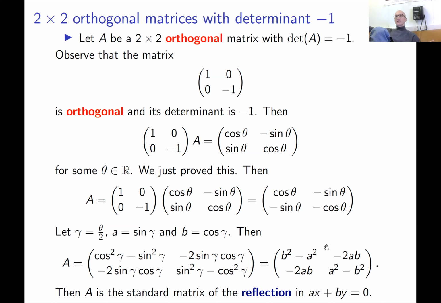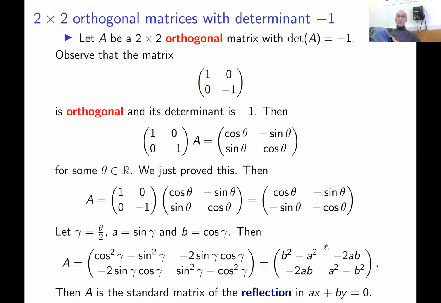And intuitively, it's also clear. If you have an orthogonal reflection in a line, of course it preserves distances. You just look at a mirror and you see that all distances are preserved. Since distances are preserved, the inner product is preserved, we already know this. And angles are also preserved, but the determinant is not exactly preserved, it changes sign.